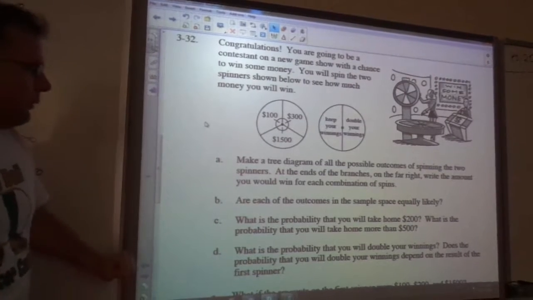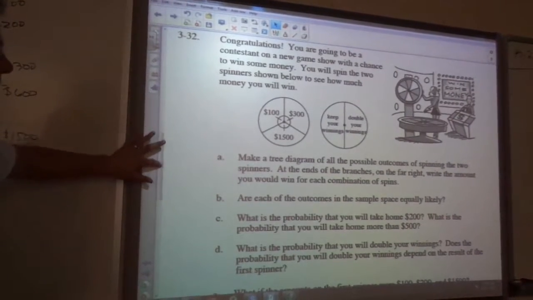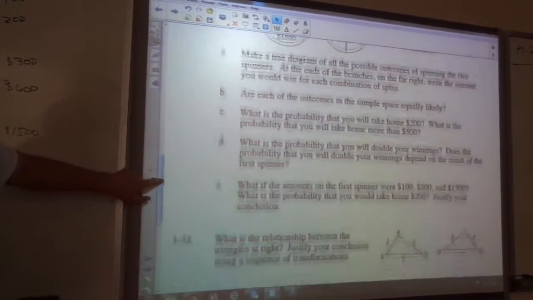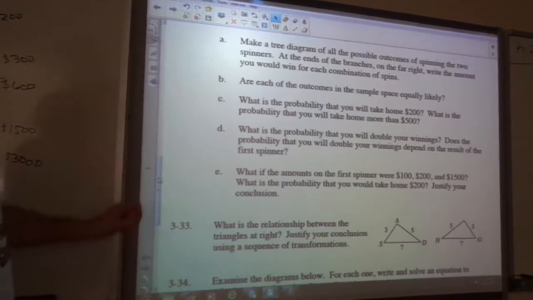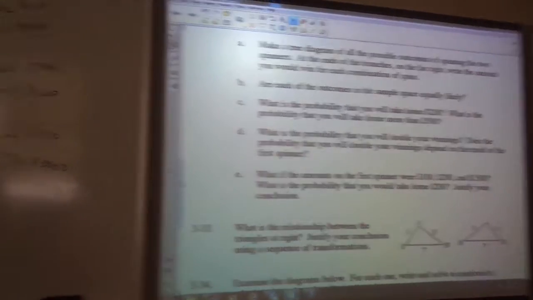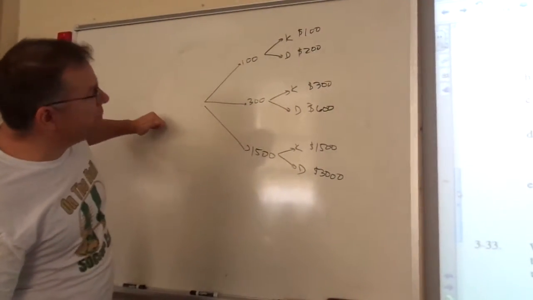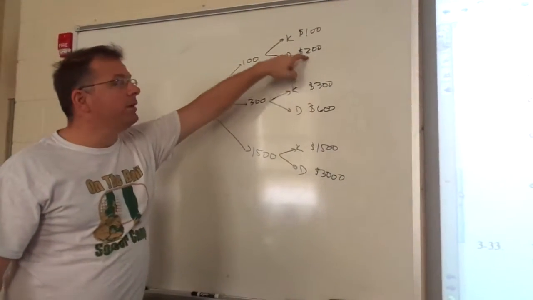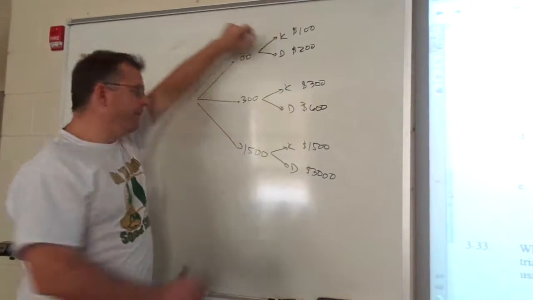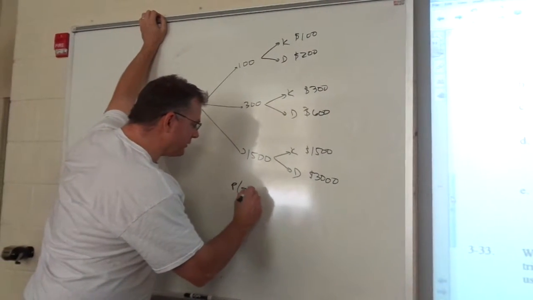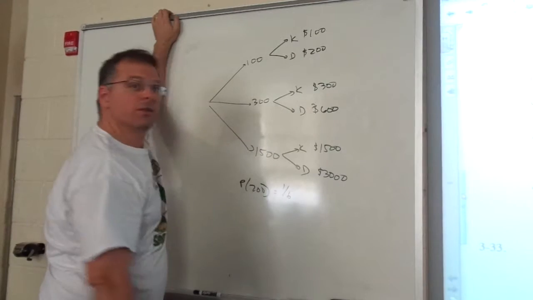Part C, what's the probability you'll take home $200? And then what's the probability that you'll take home more than 500? Let's answer the 200 first. Let's come back here and look. Which of these would give us exactly $200? Just this one. So the answer to part C, the probability of winning $200 is 1 out of 6.